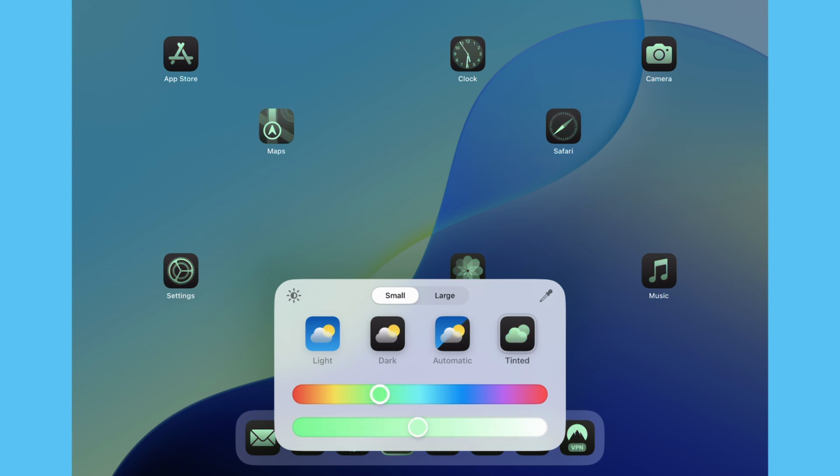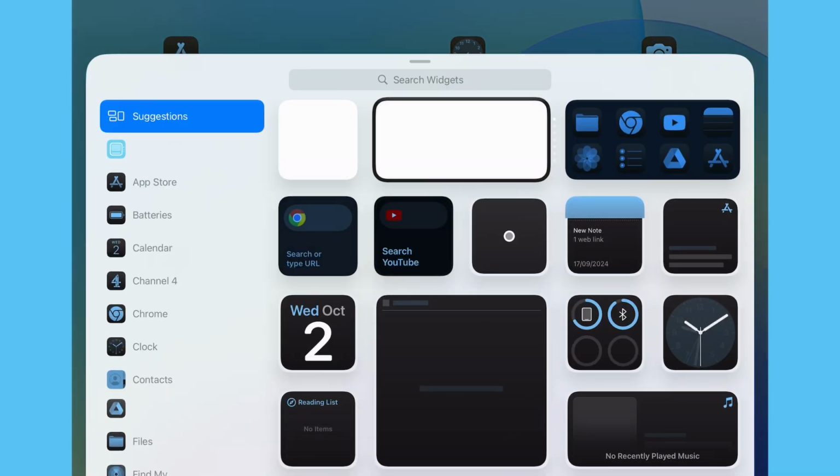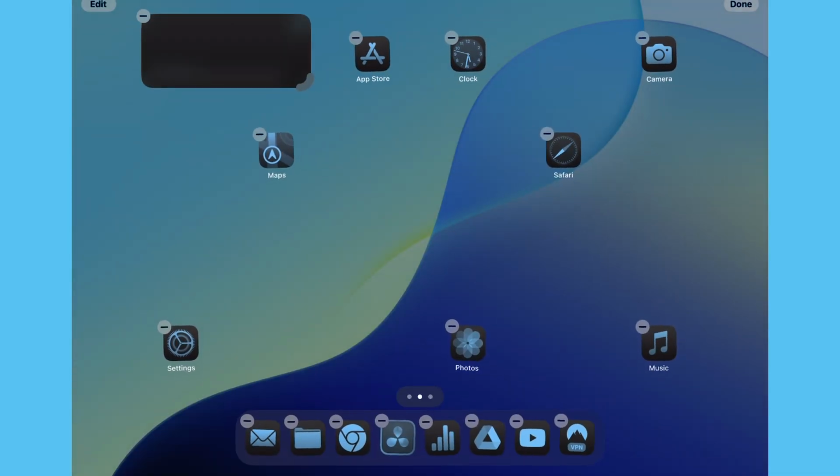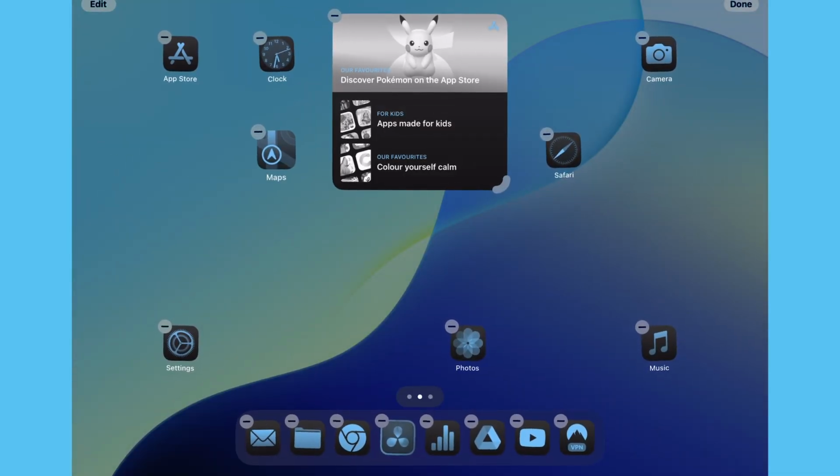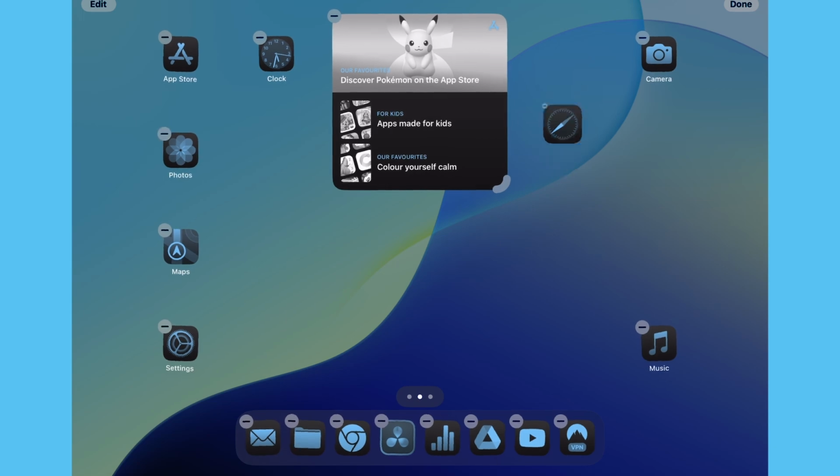For example, a common way to do this is to match your icons to the color of your background. You can also change the size of your widgets and place your icons anywhere on the screen without them snapping back to each other. This means for the first time you can leave blank spaces on the home screen.